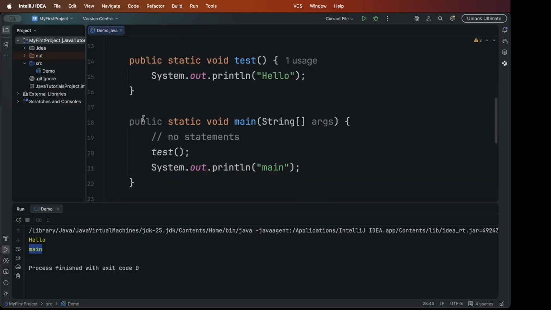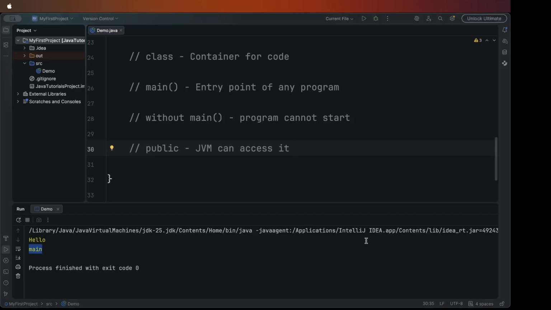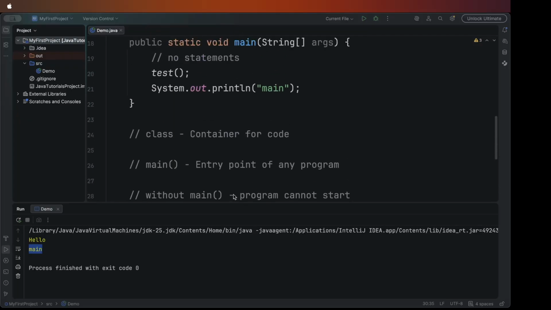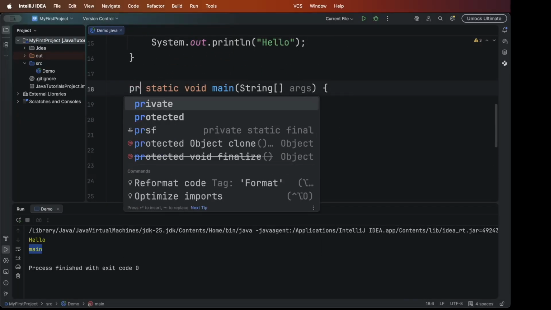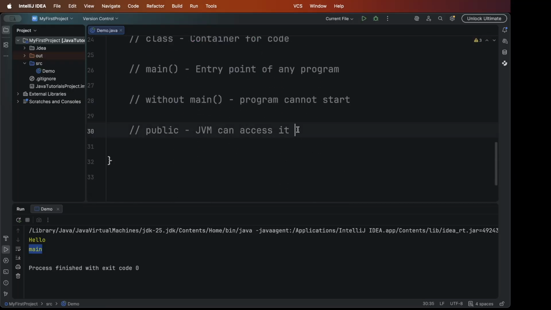Okay, let's see what this public static void is. Public means the JVM can access it, as it's public. The name itself says so, right? So public allows JVM access. If you make it private, there are other access modifiers, which I'll explain later in the coming videos on access modifiers. If I give anything other than public, I cannot run here.